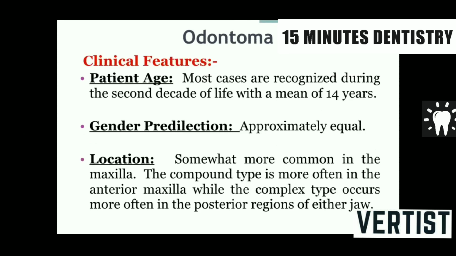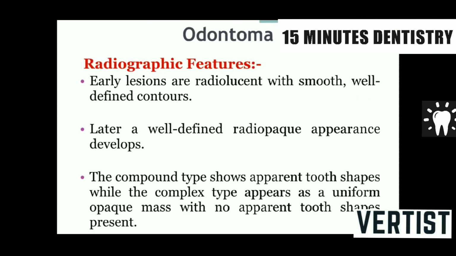Odontomas are again clinically similar to AOT, that is adenomatoid odontogenic tumor. They are common in young individuals during the second decade, and the gender predilection is almost equal, though AOT is common in females. And location wise, compound odontomas are common in the anterior maxilla, and complex odontomas are common in the posterior maxilla.